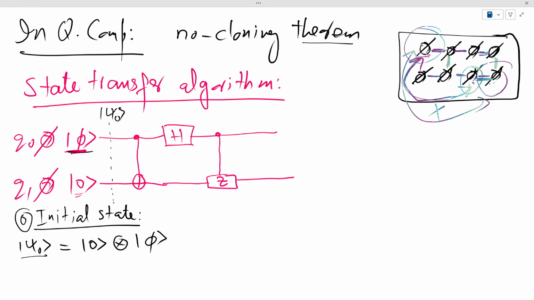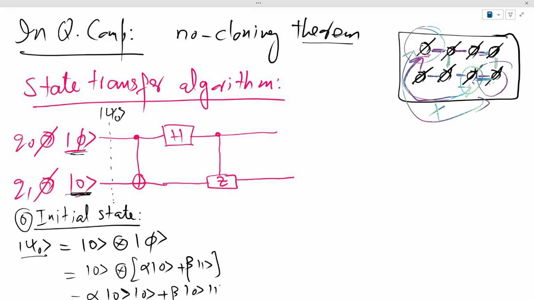Some people would write this phi state on the left and the 0 state on the right, but I'm using the ket notation, so I'm putting this 0 on the left and this phi on the right. And this phi state, by the way, is a general alpha |0> + beta |1> state. And let me just write it as alpha |00> + beta |01>. So this is our state right at this point.